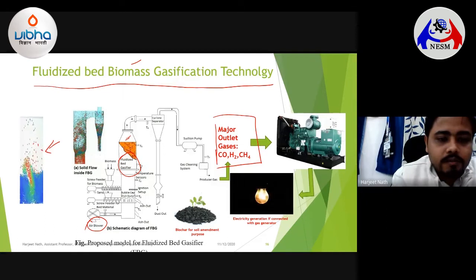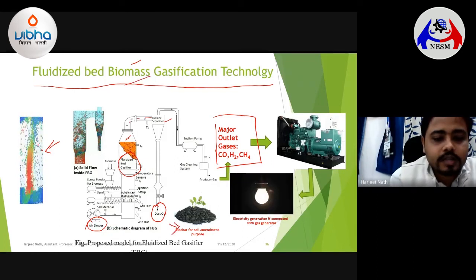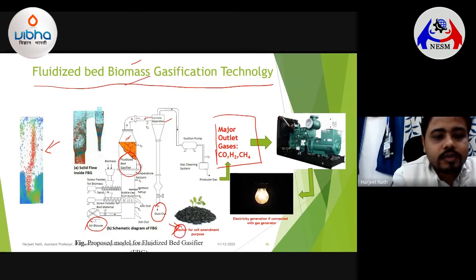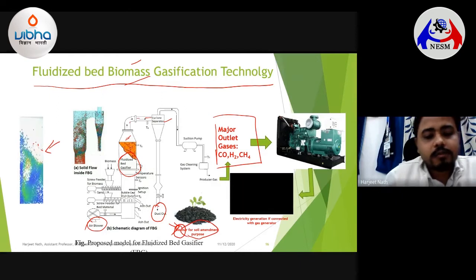And when the mixture of these high calorific value gases as well as the burnt particles comes inside the cyclone separator, due to the effect of the cyclone separator, you have the dust out in the form of biochar, if you are using the biomass gasification technology. If you are using coal, it is only said to be char. And that char can be used for very good soil amendment purposes. I'll come to it later.